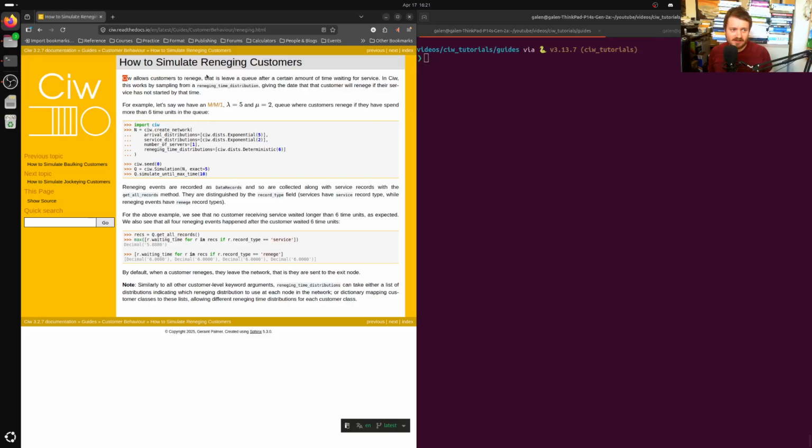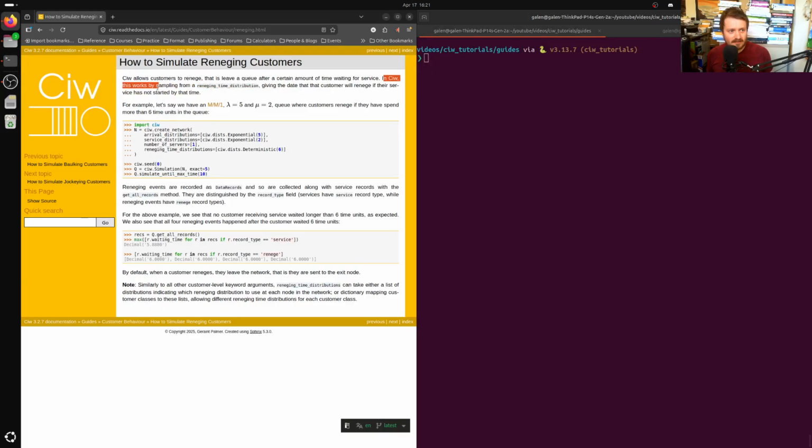So Ciw allows customers to renege, that is, leave a queue after a certain amount of time waiting for service. At least that's how we usually like to formulate and simulate that, to think that after some amount of time they renege, but you could have other kinds of rules. While it will eventually mean that if they renege after some amount of time, the time can be reformulated as an implicit thing, Ciw and many other formulations make time an explicit factor for when reneging happens, if it happens, after some amount of time.